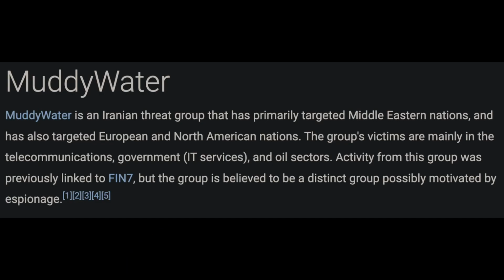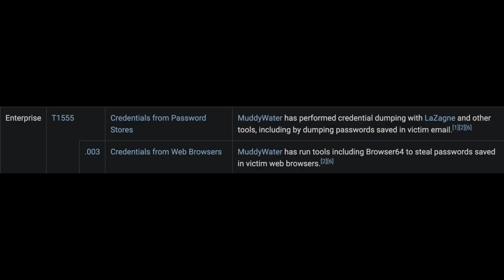In fact, you could be standing over an attacker's shoulder and you could miss a lot of information at this layer if you're not paying close attention. So say you get a whole log file of attacker commands, or you find a leftover tool that exists on a targeted system, you are identifying information at this level. For instance, let's say that you are in an organization that's been hit by MuddyWater, an Iranian threat group. Like most groups, they do tend to go after credentials, as those are very valuable, but they are known to use a technique known as credential dumping. So say you catch a specific tool on a targeted machine. Say that tool is lasagna,